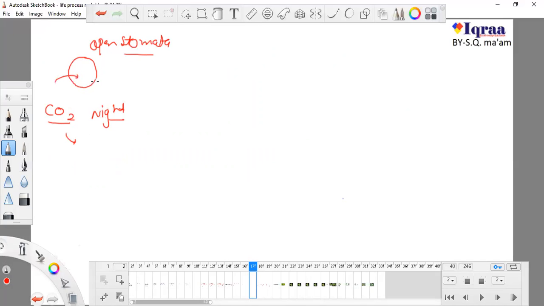But during night time, heat is less because there is no sun energy, so they cannot absorb sun energy at night, but they absorb carbon dioxide, and they don't lose any amount of water. After that, by taking carbon dioxide, they form some intermediate.